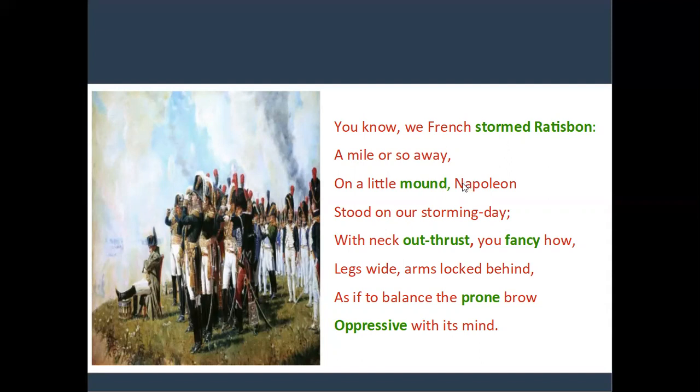So Napoleon stood on a mount. He stood a mile away. What is meant by mount? Mount means hillock, or we can say hill. So Napoleon stood on a mount and he stood a mile away.